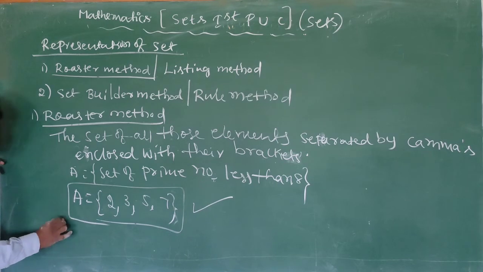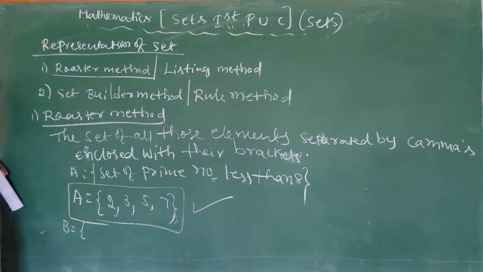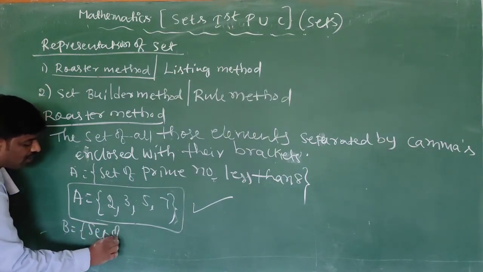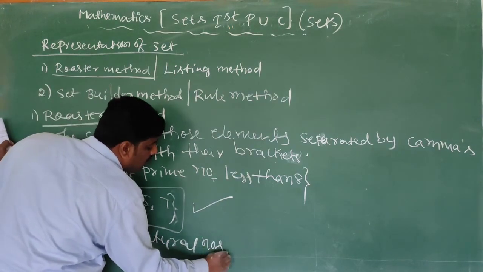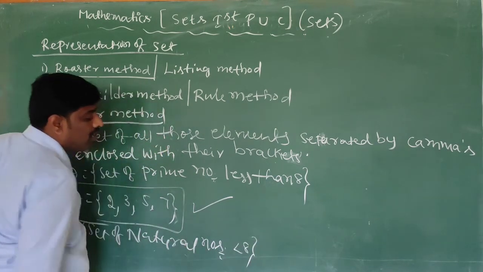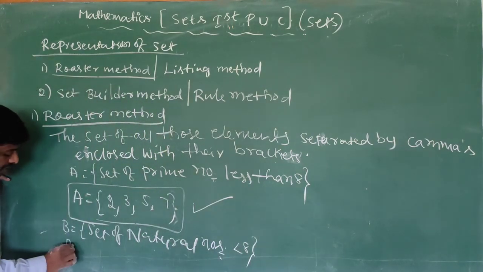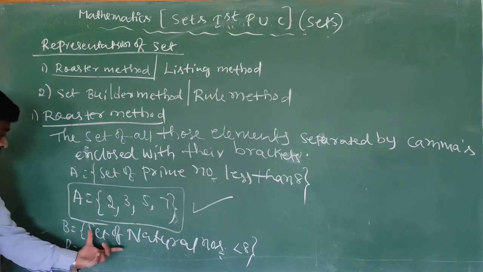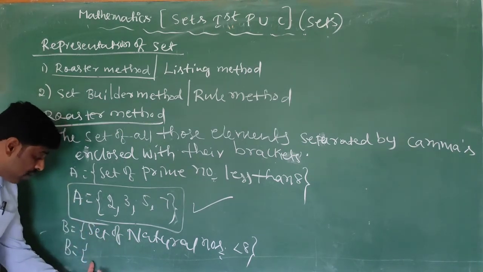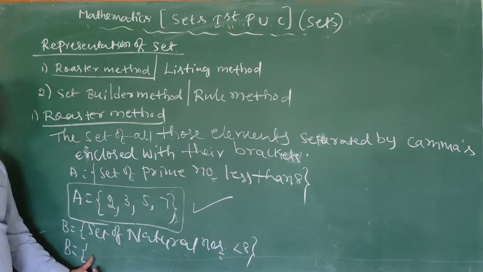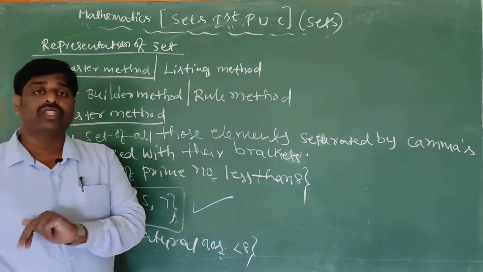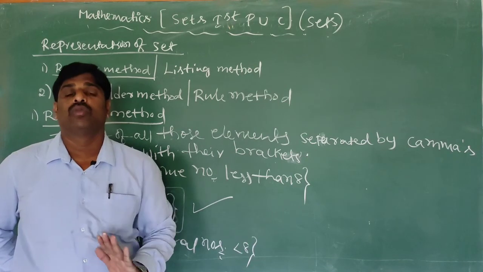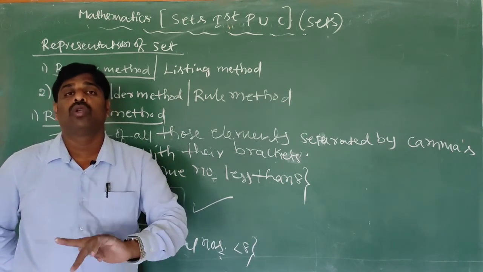So now I will write one more. B is equal to the set of natural numbers less than 8. What are the natural numbers less than 8? See children, this is the rule. Now we have to write the roster. In questions and problems, they will give the rule method and we have to convert it to roster. Suppose they give roster, we have to convert it to rule. So roster to rule, rule to roster.